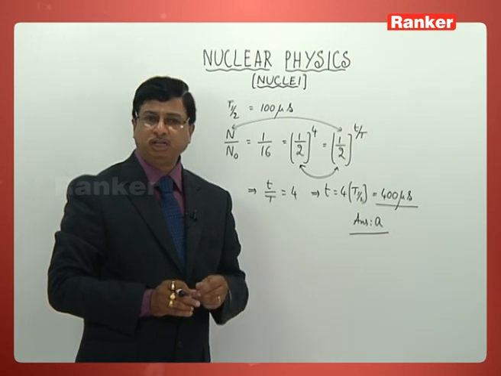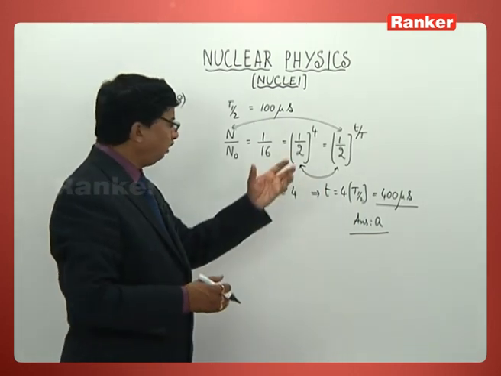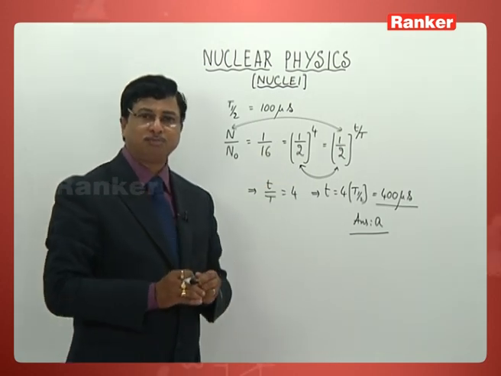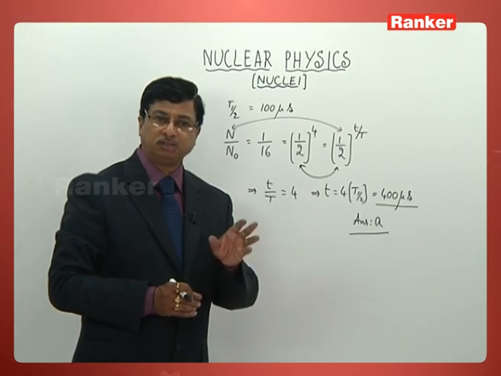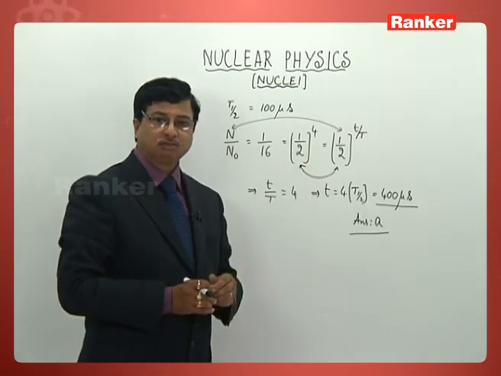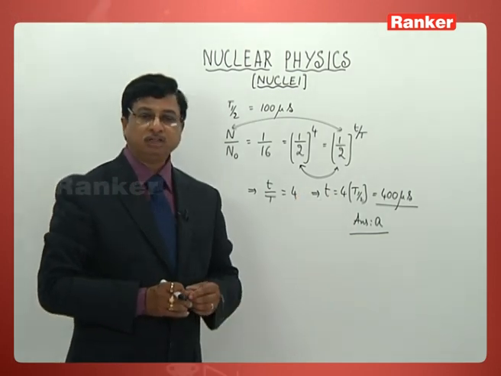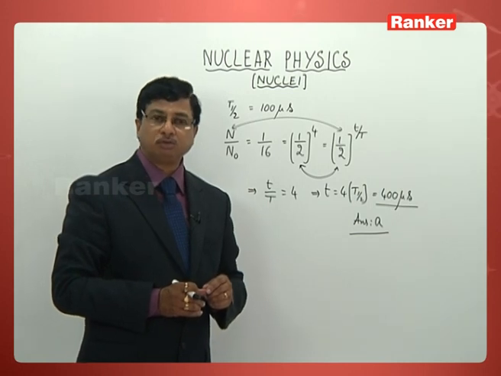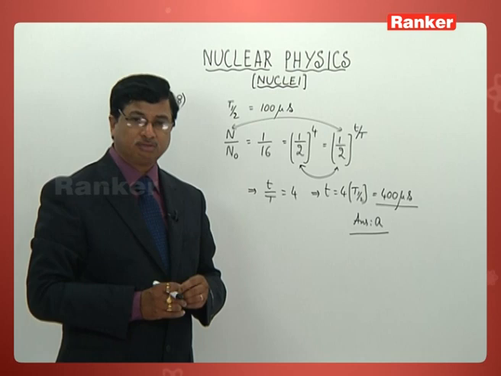The remaining problems, you may have to apply the case in a different way. That's all. The formula is the same. N is N naught into e power minus lambda t, the basic equation. From that only we are getting all these. So this is question number 8, and the correct option is 400 microseconds, which is the first option given in this problem.